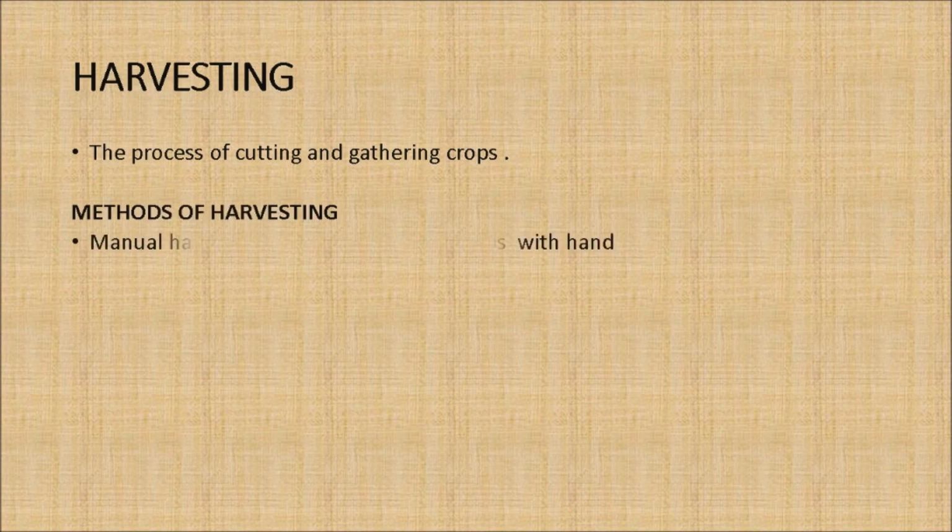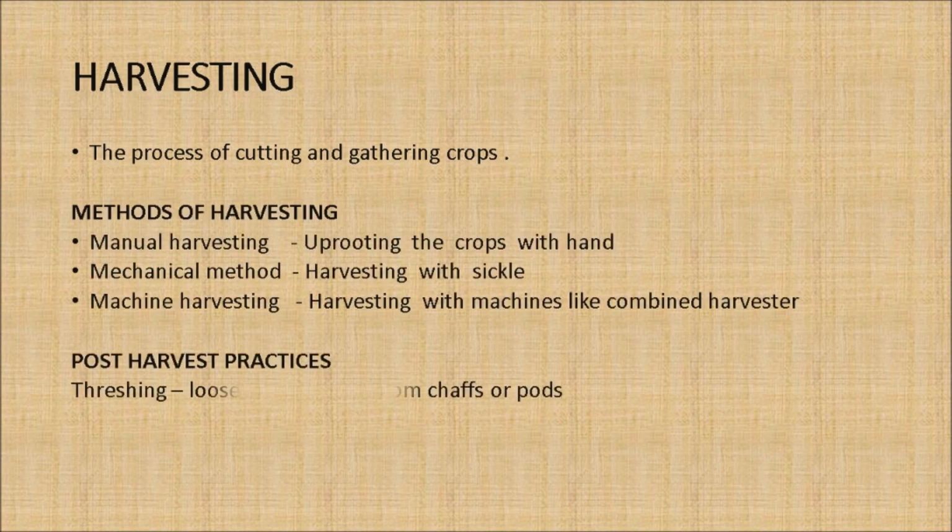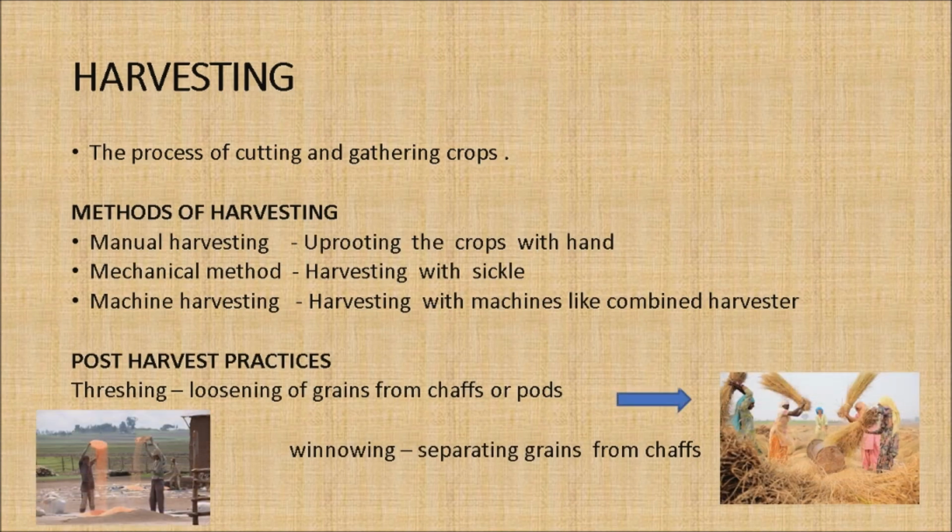The next practice is harvesting. What is harvesting? The process of cutting and gathering crops is called harvesting. The methods of harvesting. The crops are harvested by different methods such as manual harvesting, mechanical method and machine harvesting.